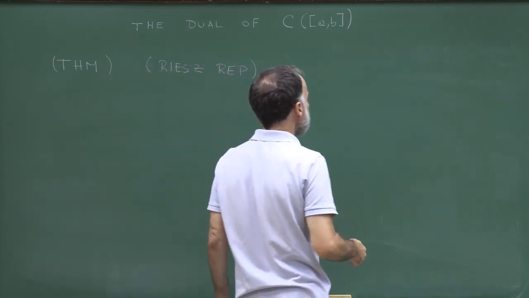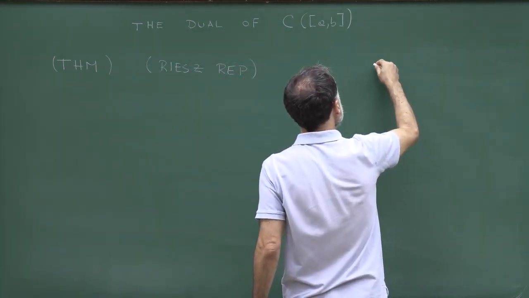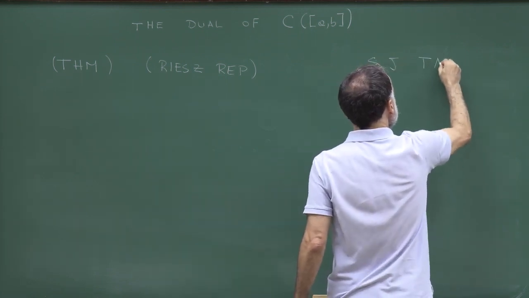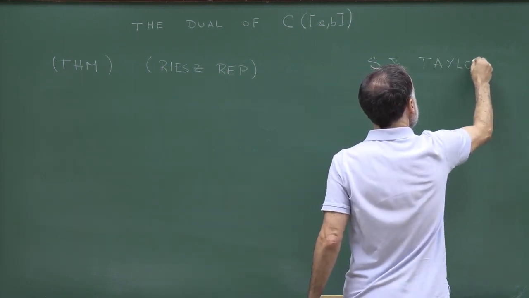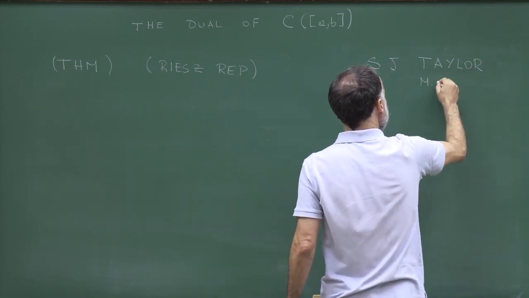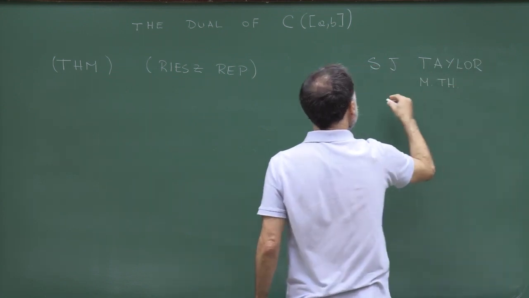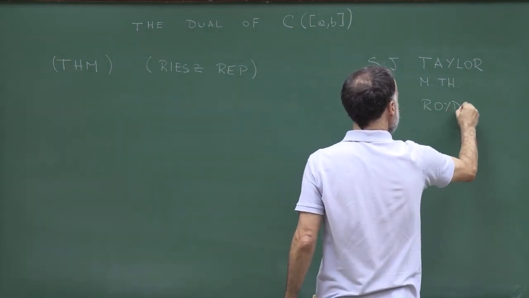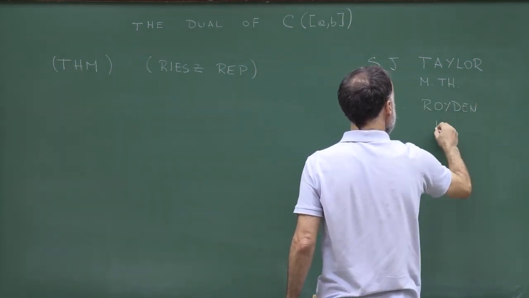And the proof of this theorem, which I won't give, can be found in the book by S.J. Taylor called Measure Theory, or the book by H. Royden called Real Analysis.